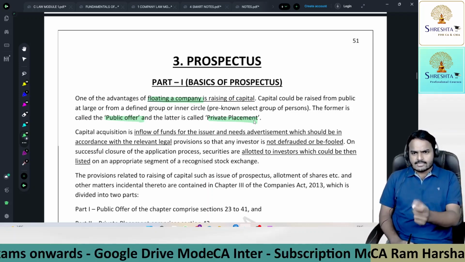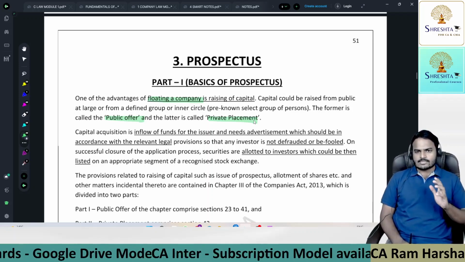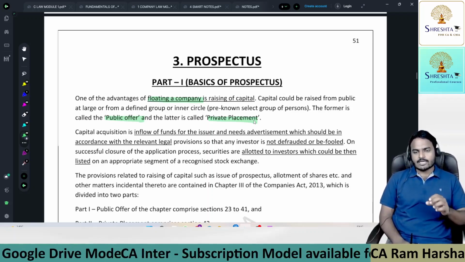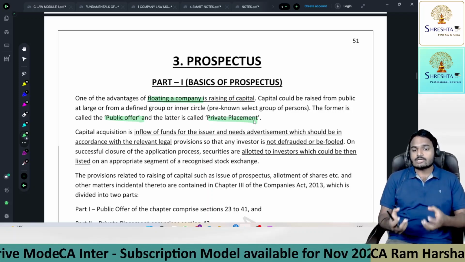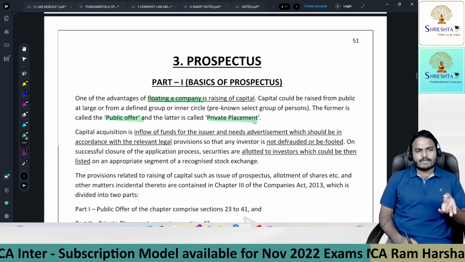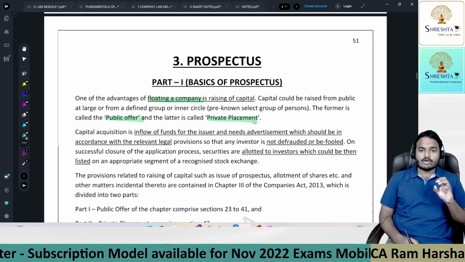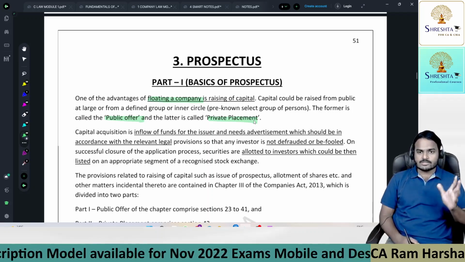We will discuss it under section 42, don't worry. So with a limited number of persons, I will ask them to apply for my securities or to subscribe to my securities. It is nothing but private placement. So private placement comes under special offer. Public offer comes under general offer. Any person from the public can apply for securities.